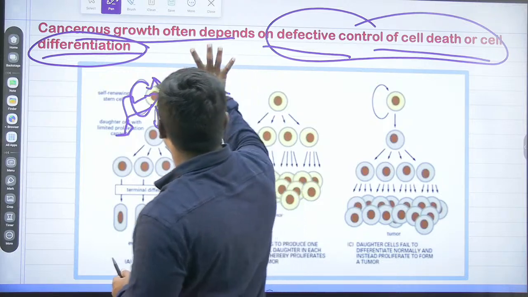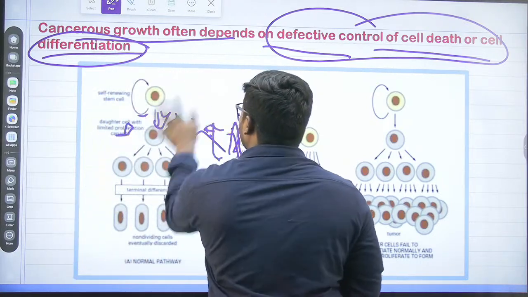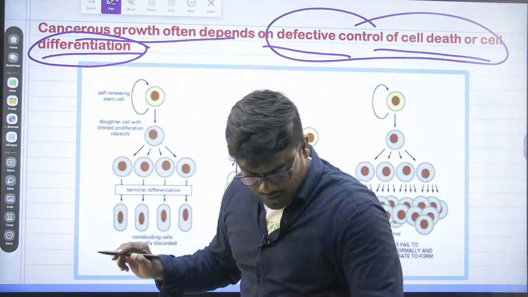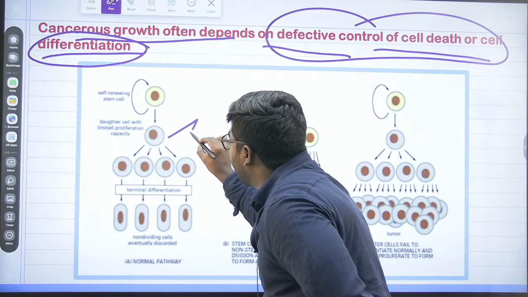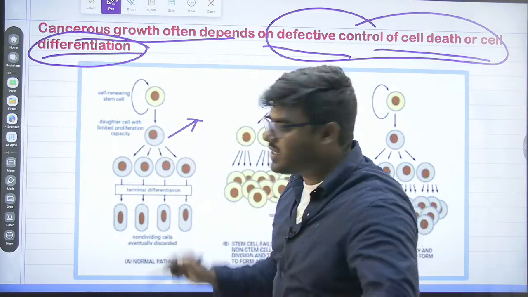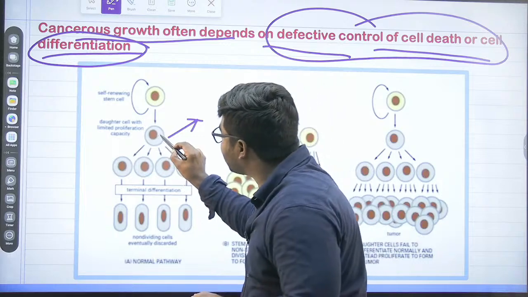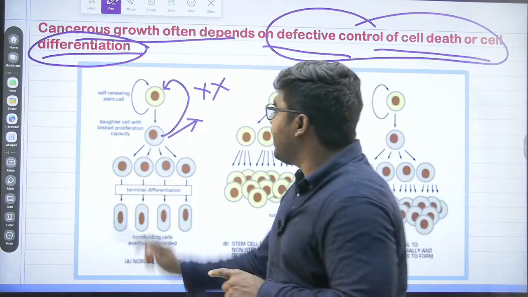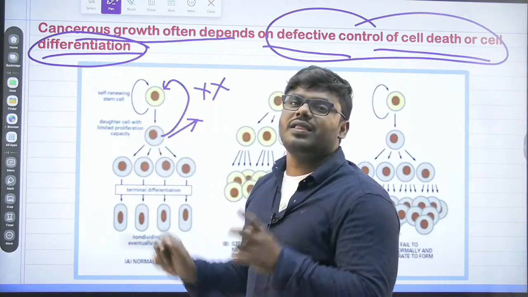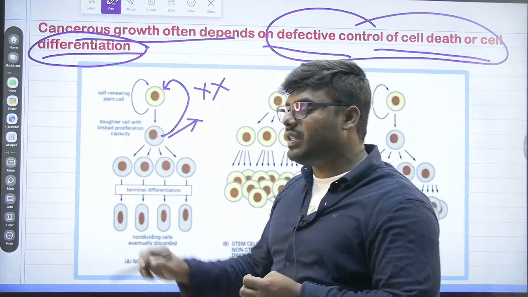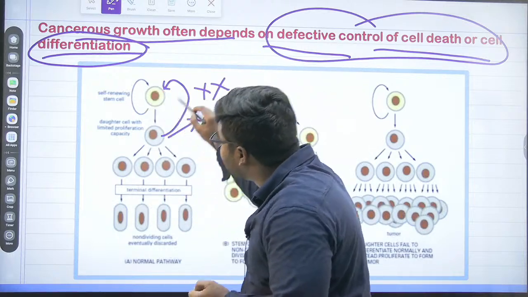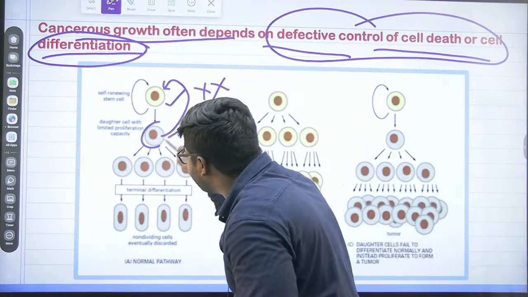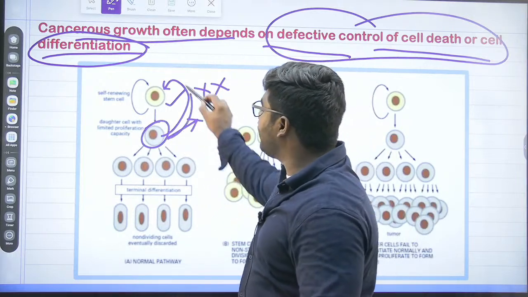Friends, once again, please don't confuse whatever I am talking here. Listen to my statements very carefully. This is what we call the daughter cell. Everyone listen. Do you think the daughter cell gives rise to the parent cell? That's not at all possible. Only the first cell has the ability to undergo self-renewal. It will undergo self-renewal and it also gives rise to the daughter cell. But the daughter cell never gives rise to the parent cell.